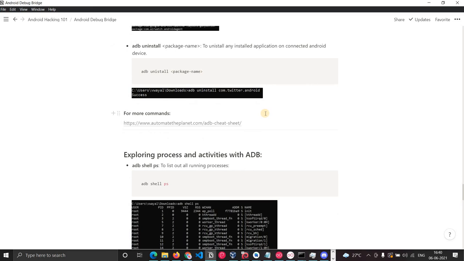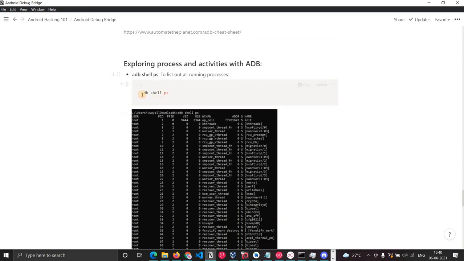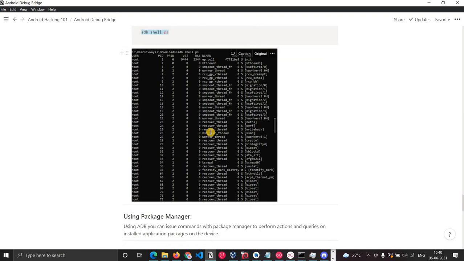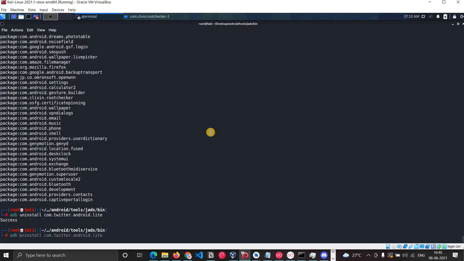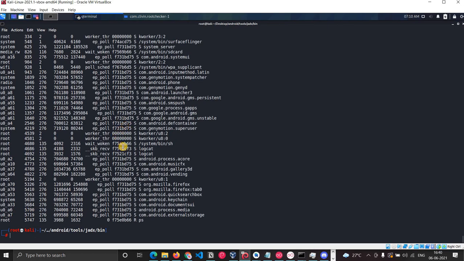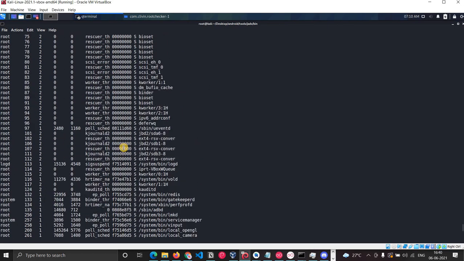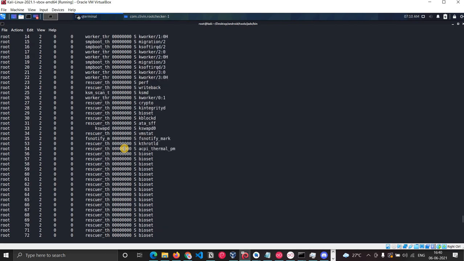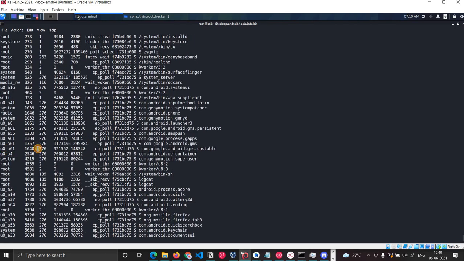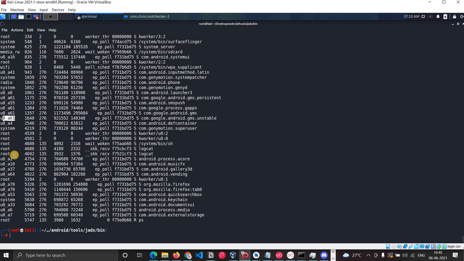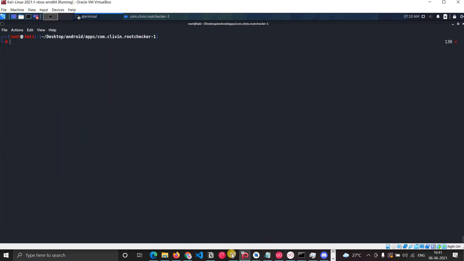These are different commands which ADB can do, and since it's a very powerful tool, we can do many things. We can even see all the processes running on the device. If I do adb shell ps, these are all the processes which are running, with the user ID for each process. These are root processes, and these are related to some applications.